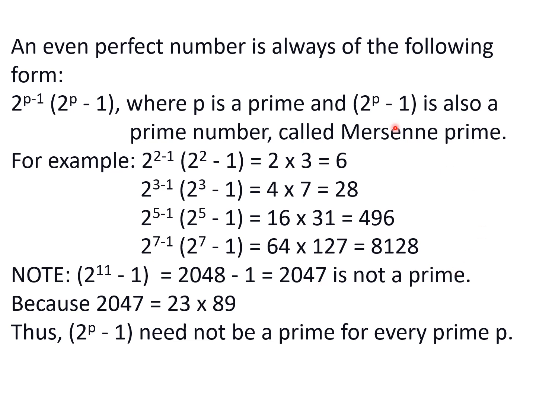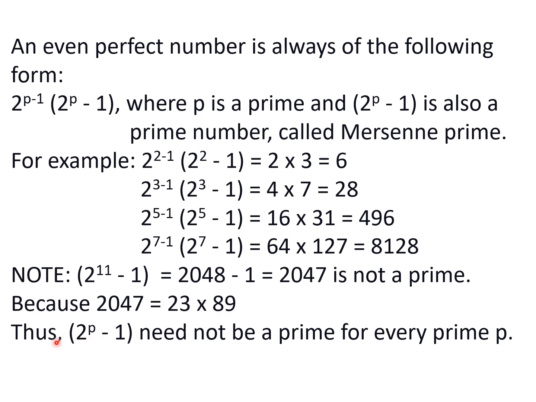It is not a prime. The condition is that this should be a prime number, but 2047 is not a prime number, because 2047 can be factorized into 23 into 89. A prime number is one which does not have any factors other than 1 and the number itself. But 2047 has 23 and 89 as its factors.